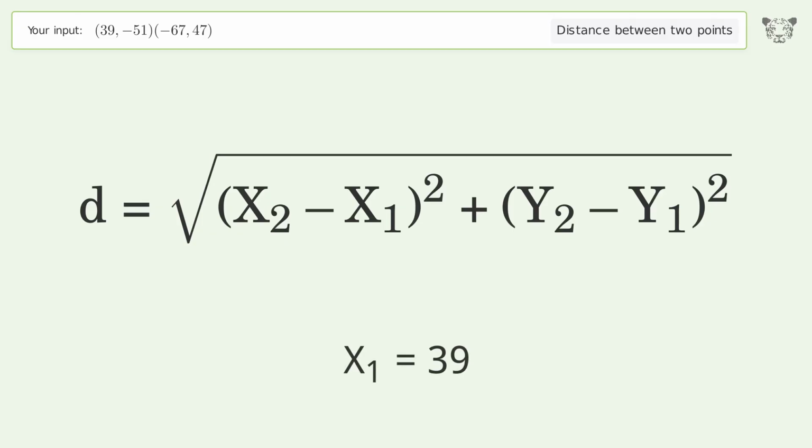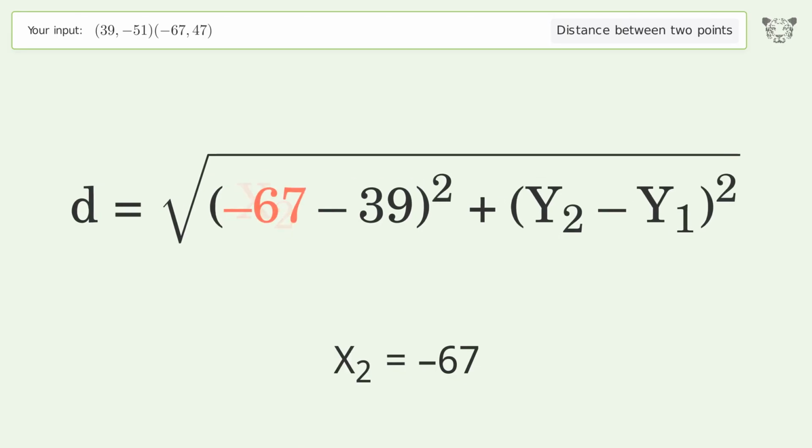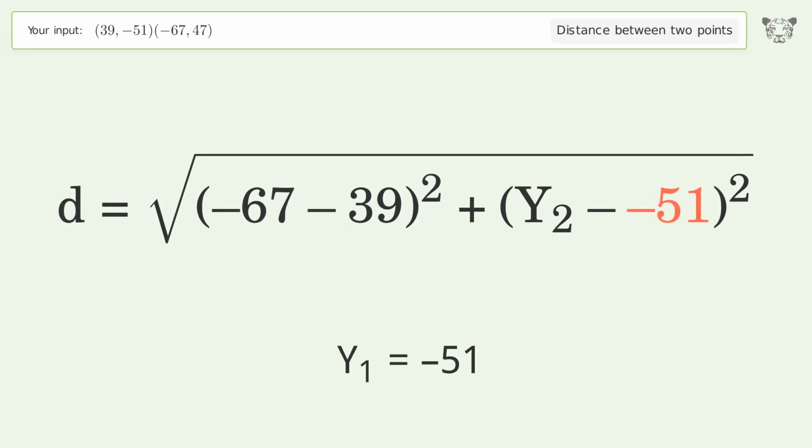x1 equals 39. x2 equals negative 67. y1 equals negative 51. y2 equals 47.